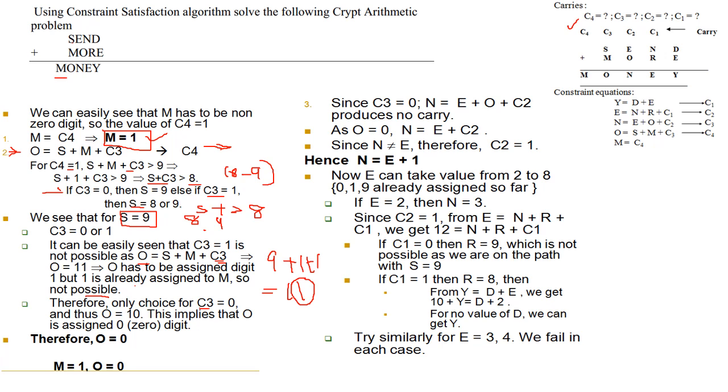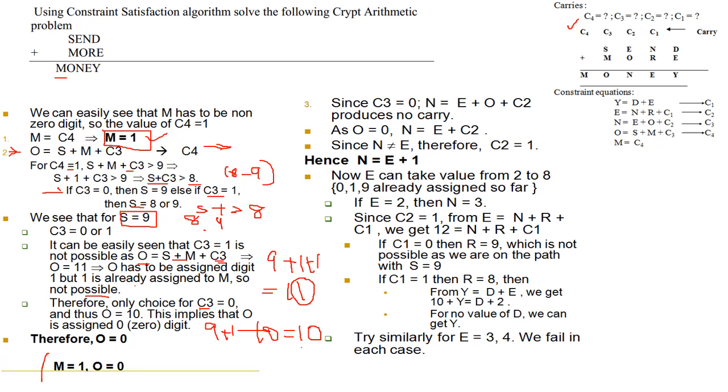So, giving this value in this equation, what we get is 9 plus M plus 0, that is 10, and carry C4 is 1. So, till now we got two encodings.